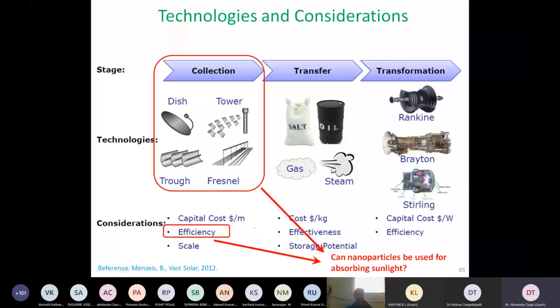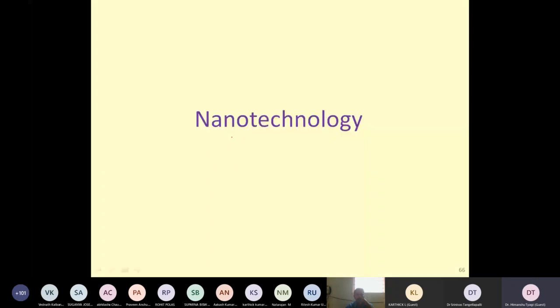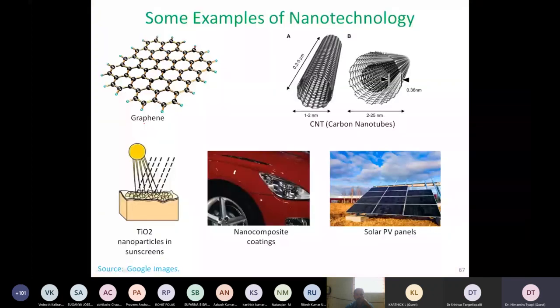In order to understand that, I think first we have to look at a little bit of background of nanotechnology: these nanoparticles, which are very, very small, do we find them all around us? Today the answer is yes. Even in normal daily life, a lot of material is actually built up using nanoparticles, including sunscreen, including nanocomposite coatings, and including even some of the advanced solar photovoltaic panels. You might have heard the names of graphene and carbon nanotubes, for which a lot of research is taking place right now, including in our lab. So let us look at what exactly nanotechnology is.